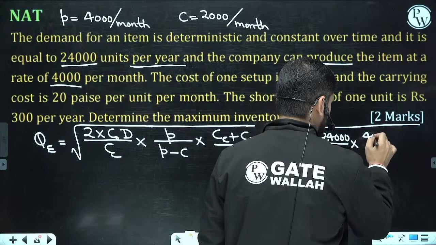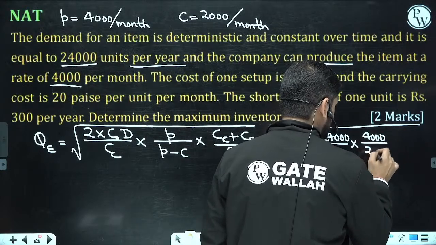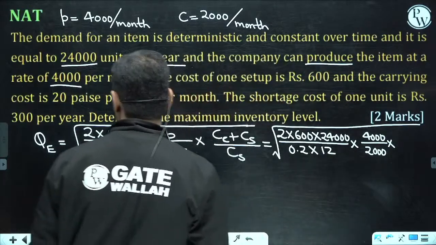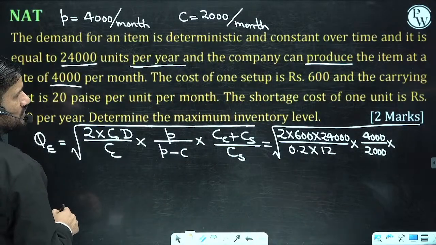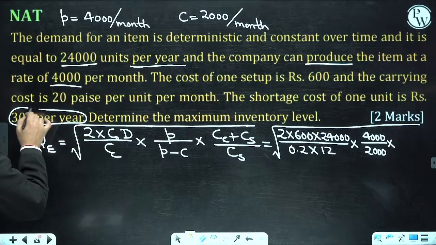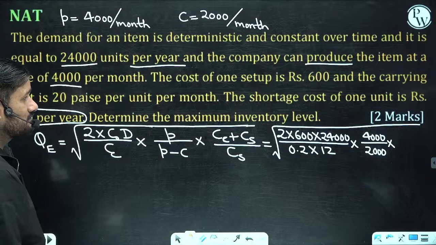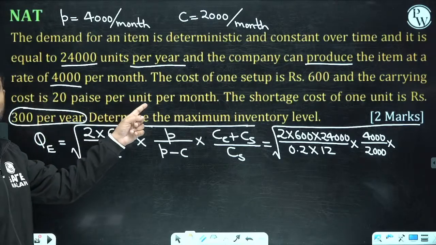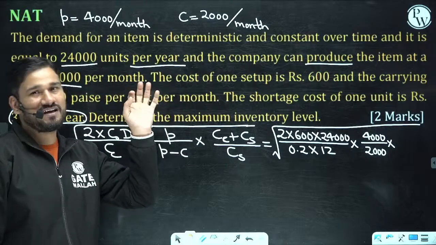P is 4,000. P minus C is 2,000. And CC and CS. What is the shortage cost? Shortage cost is 300 per year. So either you convert this into month or you convert this into year. You have only two choices.